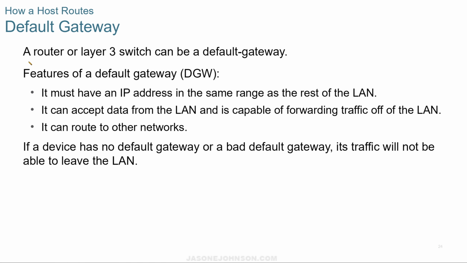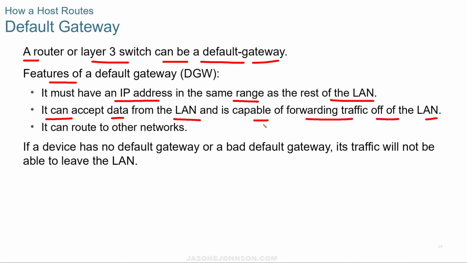A default gateway is a router or layer 3 switch that can be identified as a default gateway. Features include: it must have an IP address in the same range as the rest of the LAN, it can accept data from the LAN, it's capable of forwarding traffic off of the LAN, and it can route to other networks. If a device has no default gateway or a bad default gateway, its traffic will not be able to leave the local area network.